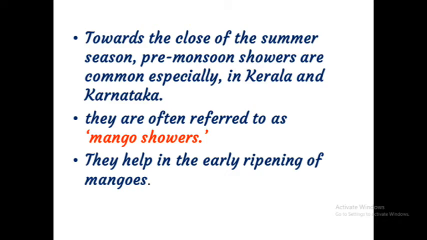Clear, children? Then, a striking feature of the hot weather season is the Lu. Lu means the strong, gusty, hot, dry wind blowing during the day over north and northwestern India. In West Bengal, the violent wind is called Kal Baisakhi. Then, toward the close of the summer season, pre-monsoon showers are common, especially in Kerala and Karnataka. This rainfall is called a mango shower because it helps in the early ripening of mangoes.